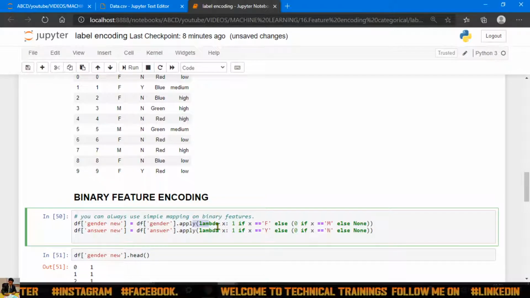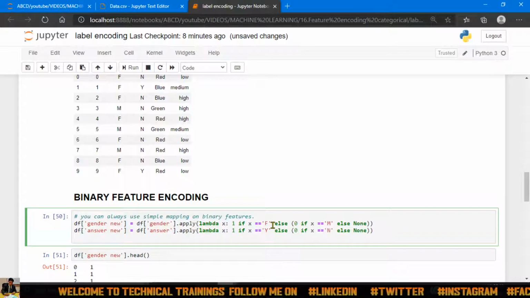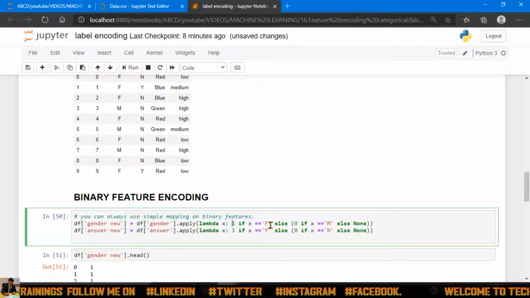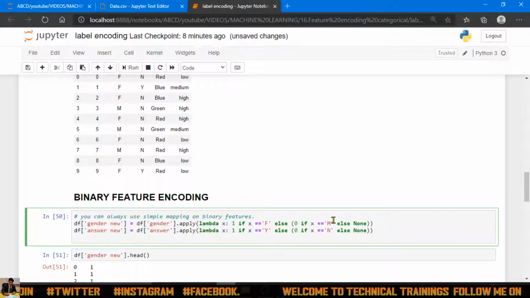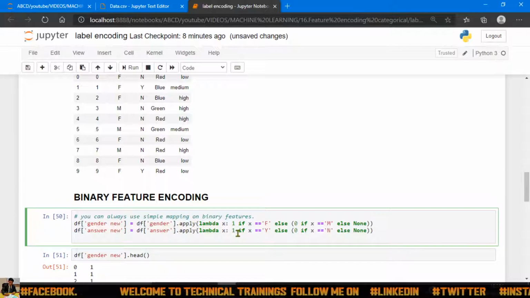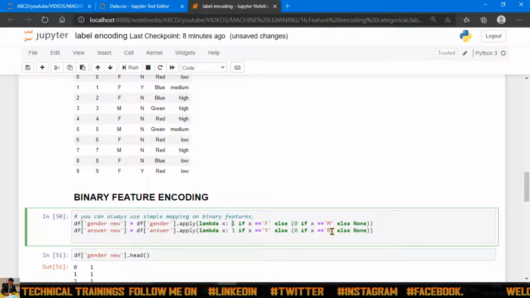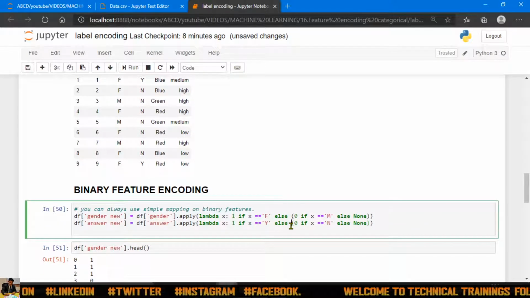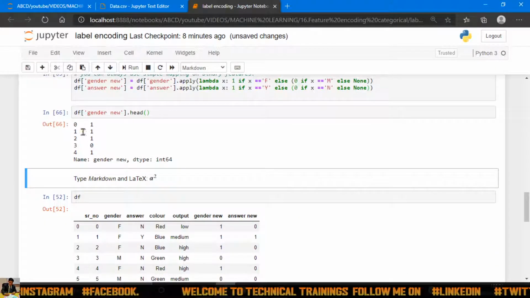Make it 1 if x is equal to f. If the particular value is f in the gender column, make it 1, or else make it 0 when it is m. Clear? Now second thing, in the answer column, make it 1 if it is y and make it 0 if it is n. This is the simple command. Now if I execute this and see the gender new column, it will give data like this.